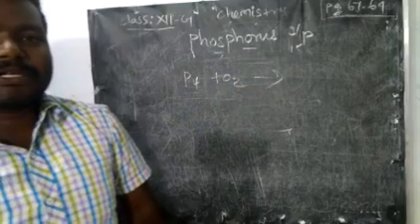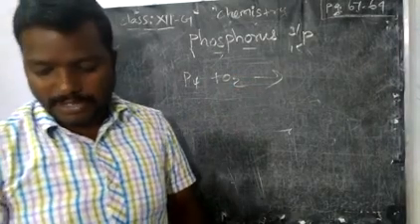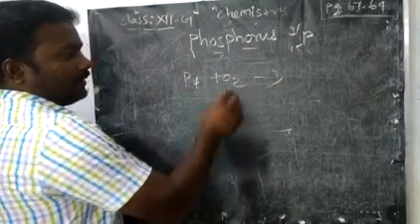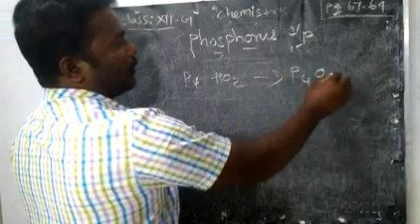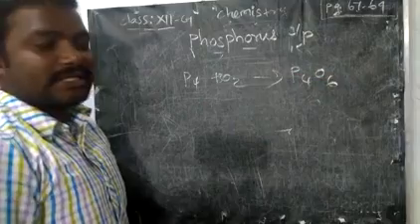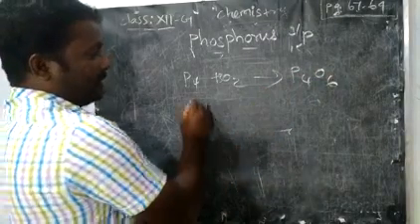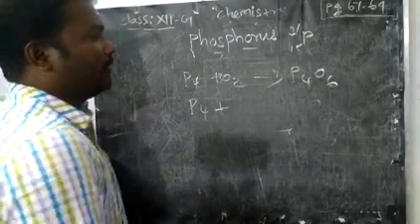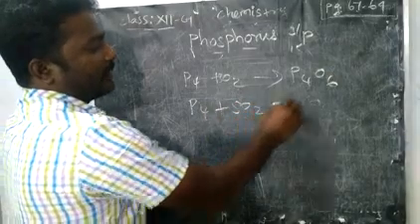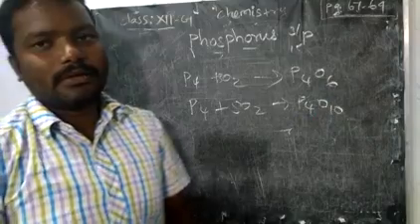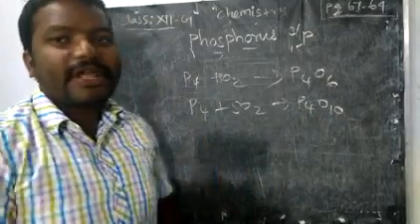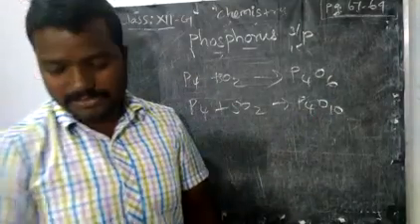It will give phosphorus trioxide as well as phosphorus pentoxide, right? So we have to take 3 moles of oxygen: P4O6, phosphorus trioxide. Then if you take 5 moles, it becomes phosphorus pentoxide. Only these reactions will occur with red phosphorus.